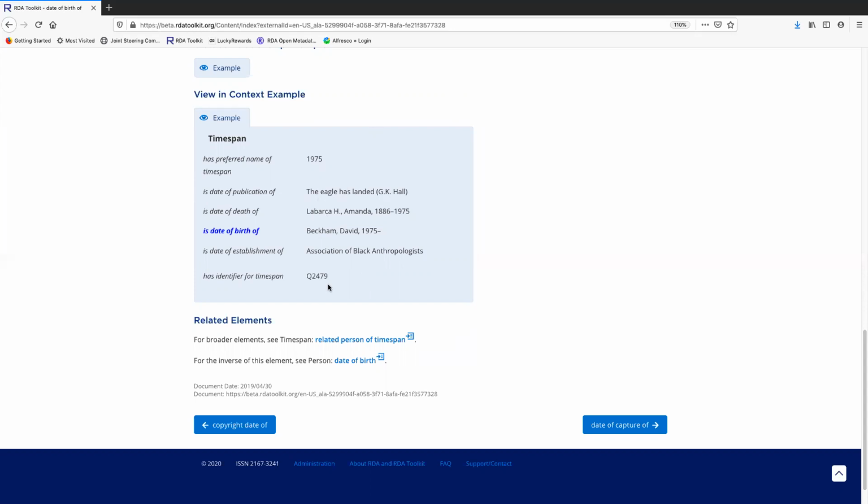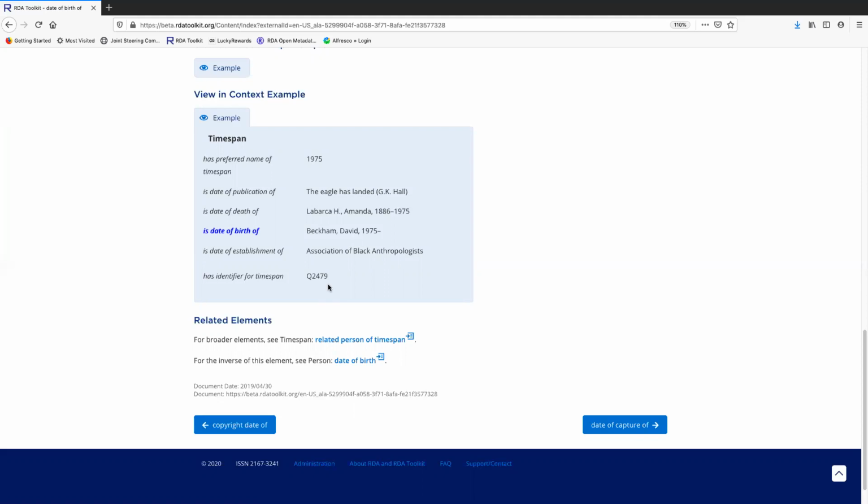And maybe you're panicking because you're thinking about all of the manifestations you have in your library that were published in 1975 and all of the people that were born or died in 1975, and you think it would take an awful lot of time and work to record those relationships. And you wonder, who would come into my library and want to look for something just by searching the year 1975? Maybe one person, but not many.